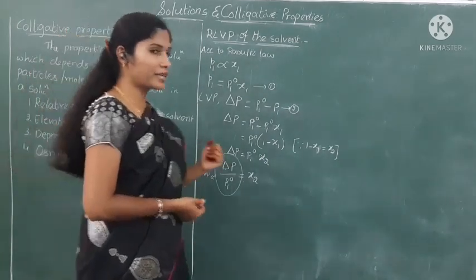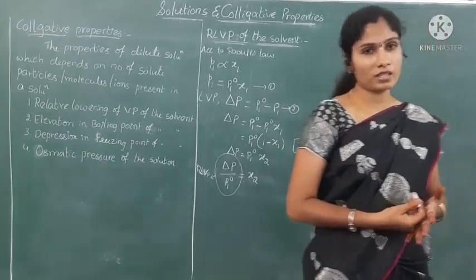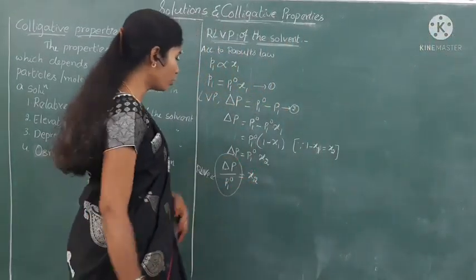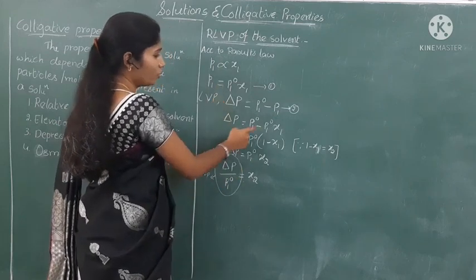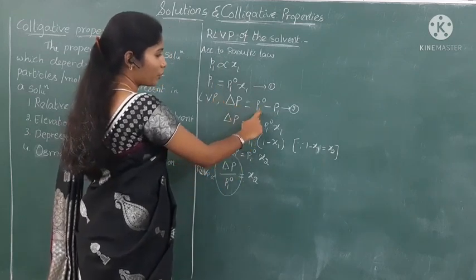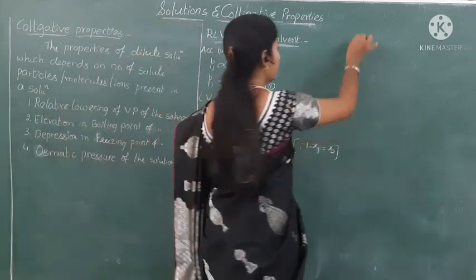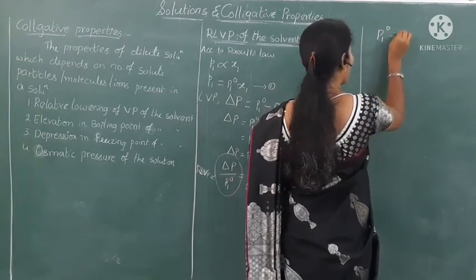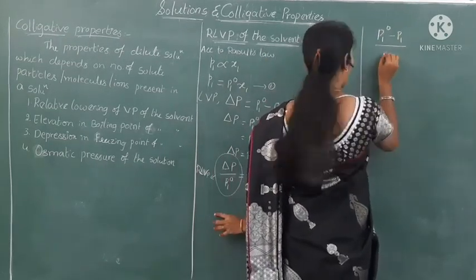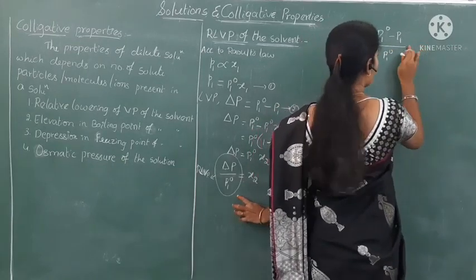So what is meant by x2? It is a mole fraction. So how can we calculate that mole fraction? Instead of delta P, substitute the delta P value. What is the delta P? P1 naught minus P1. So substitute that value. What can we get here? P1 naught minus P1 by P1 naught is equal to x2. x2 is a mole fraction.